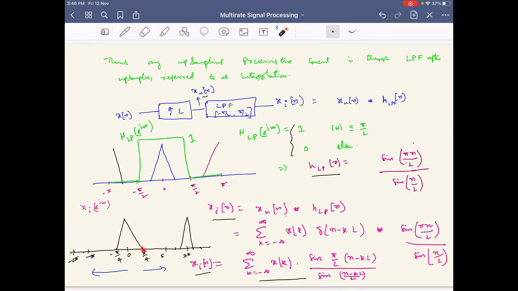Because of this, if you want to downsample this, how many times can you downsample without any information loss or aliasing? The answer is required.